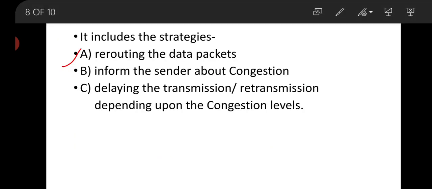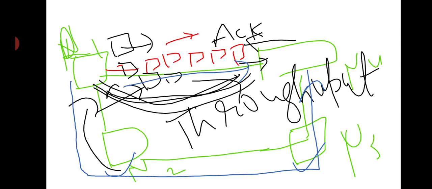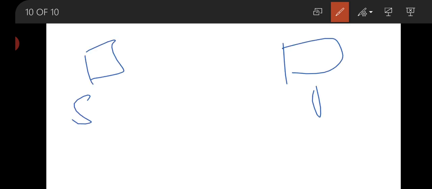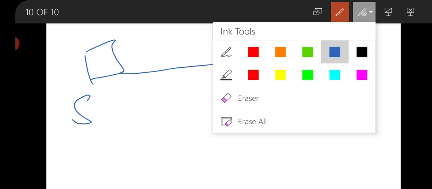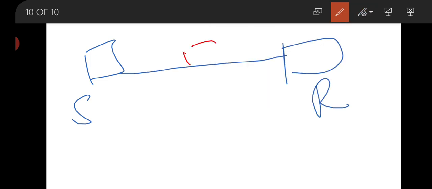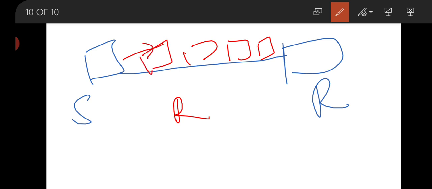Now the second one is informing the sender about congestion. Here this is your sender and this is your receiver. Now if there is congestion in this network, the router will suppose there is a data packet which is going to be sent by the sender.